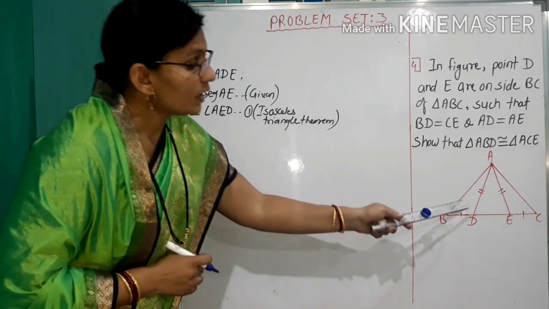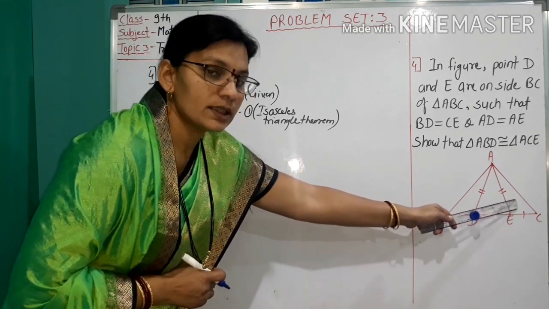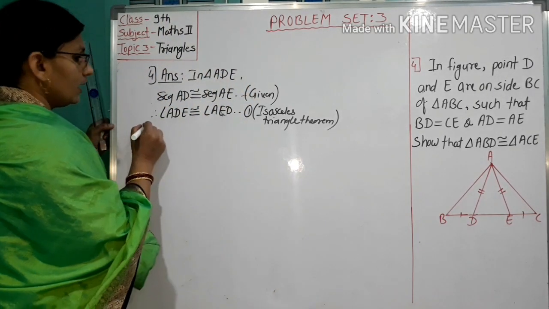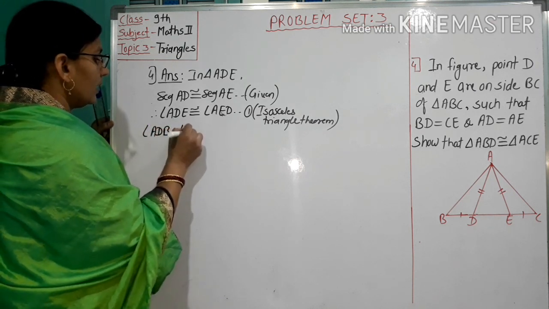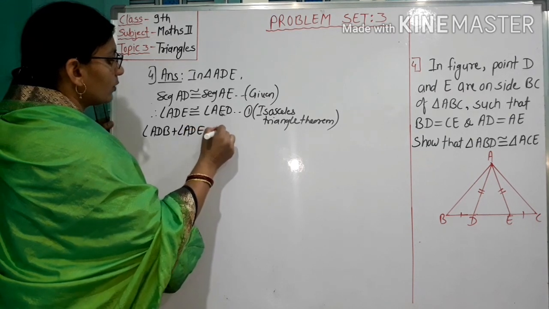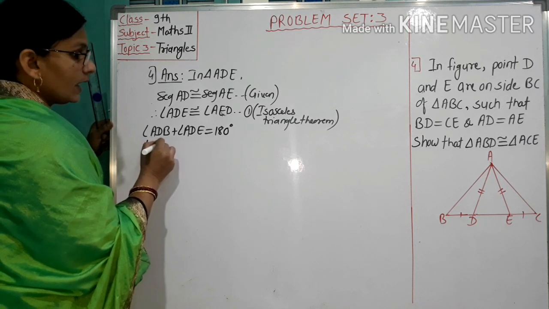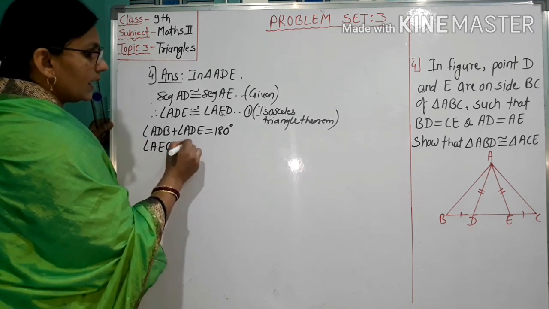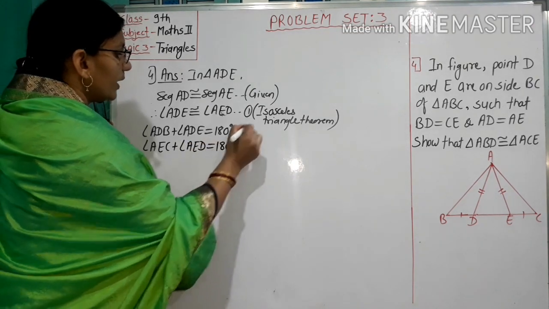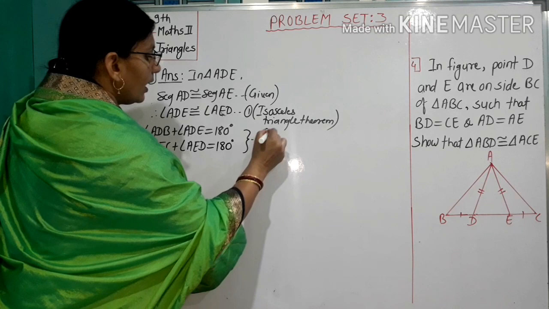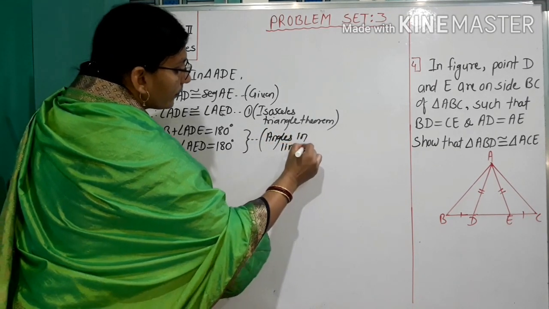See here, these two angles are angles in linear pair. These two angles are also angles in linear pair. So I write angle ADB plus angle ADE equal to 180 degrees. Also, angle AEC plus angle AED equal to 180 degrees. Reason: angles in linear pair.